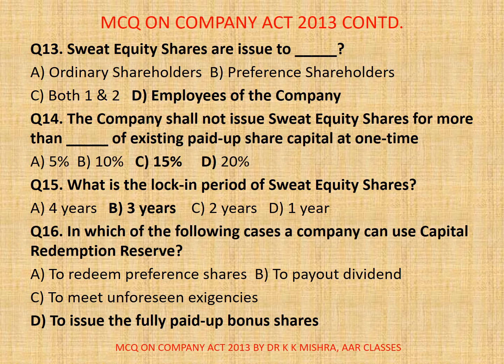The company shall not issue sweat equity shares for more than dash of existing paid up share capital at one time. A. 5%, B. 10%, C. 15%, D. 20%. Correct option is C. 15%. The company shall not issue sweat equity shares for more than 15% of existing paid up share capital or issue value of shares 5 crores, rupees 5 crores, whichever is higher.